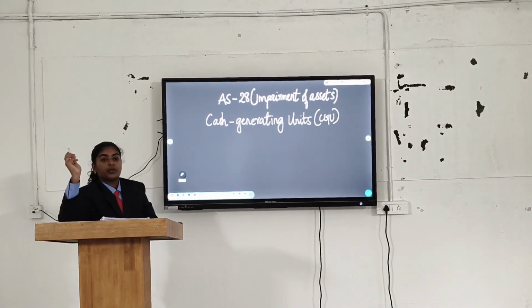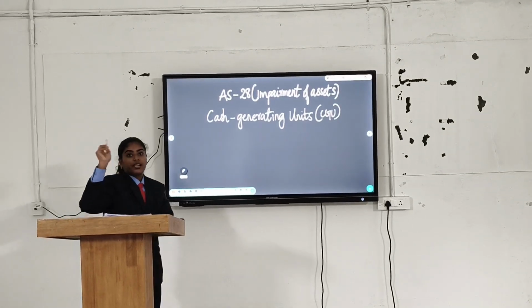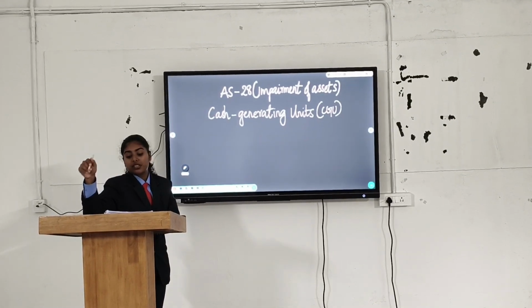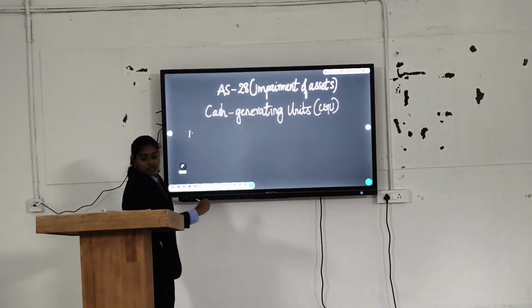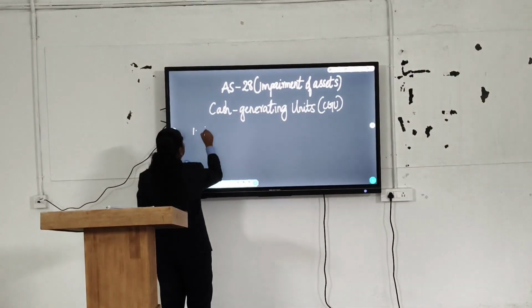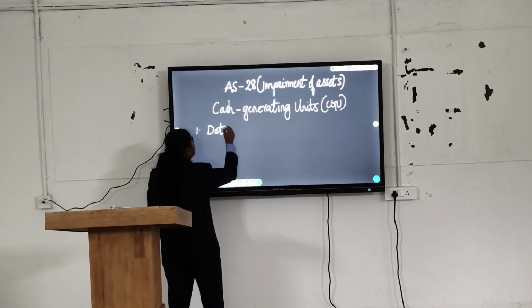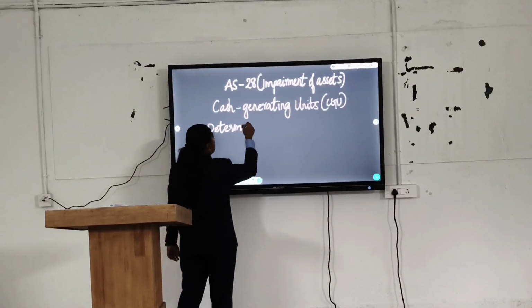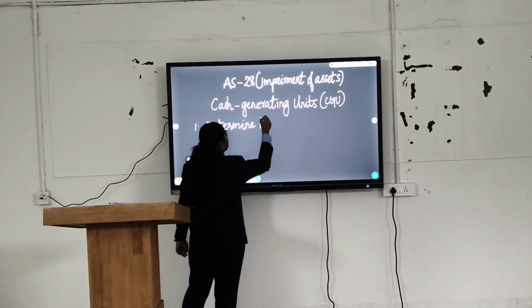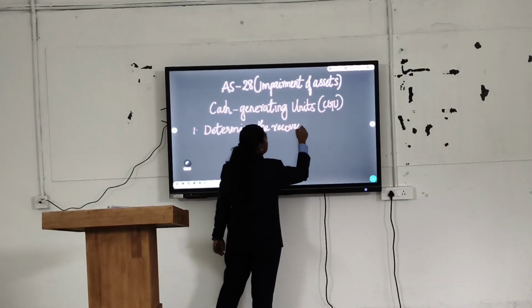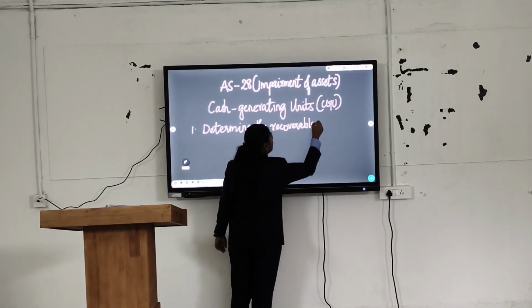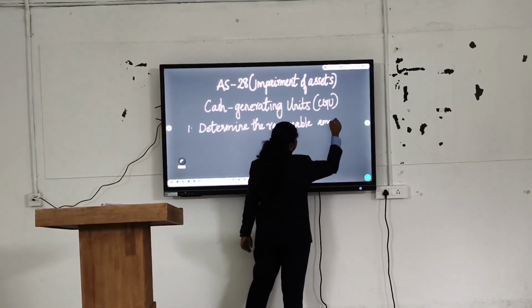Now let's deal with steps in CGU, that is steps in evaluating asset. The first step is to determine the recoverable amount.